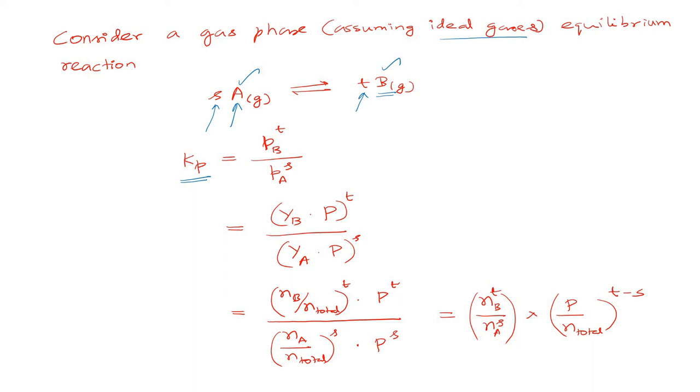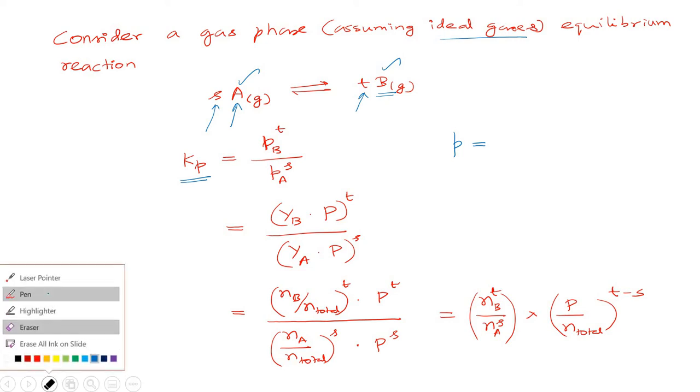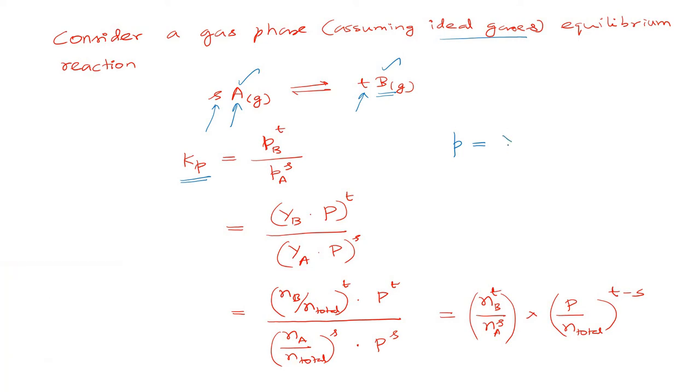Now since we have assumed the gases as ideal gases, we know that for an ideal gas, partial pressure is related to mole fraction in the gas phase. We usually represent mole fraction in the gas phase with the symbol capital Y, so I'll use that symbol here. Suppose I take some gas A. The partial pressure of gas A can be given as the mole fraction of gas A into total pressure.